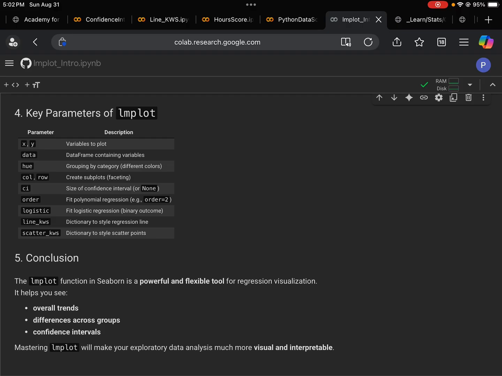And hue, we can use that to group categories, male and female students. Column and row, we can use to produce subplots. And CI, the confidence interval, we can specify the size of the confidence interval or none, no confidence interval shading at all. With order, we can do polynomial regression, so no longer confined to linear regression.